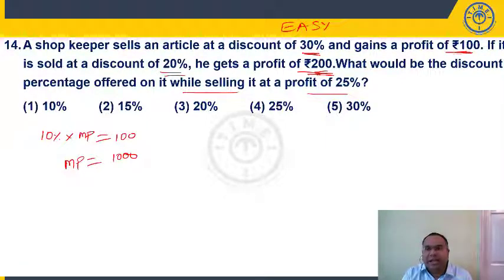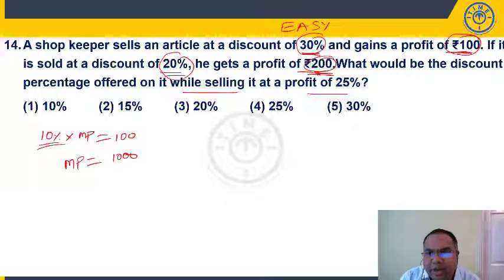You got the point? Discount is 30%. Discount is always calculated at market price. Instead of 30%, I am giving 20% discount. That means we are reducing discount by 10%. When I am reducing discount by 10%, my profit instead of 100, I am getting 200. That means my profit is increasing by 100 rupees. That means your selling price is increasing by 100 rupees. So 10% of market price is 100 rupees. Market price will be 1000.